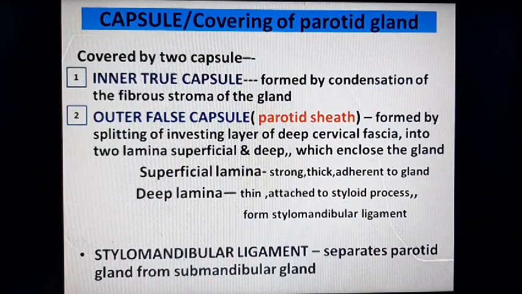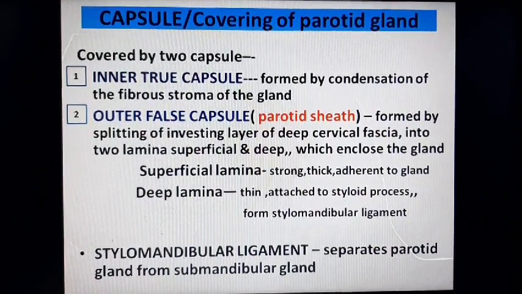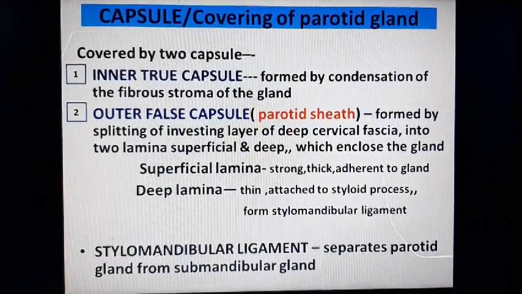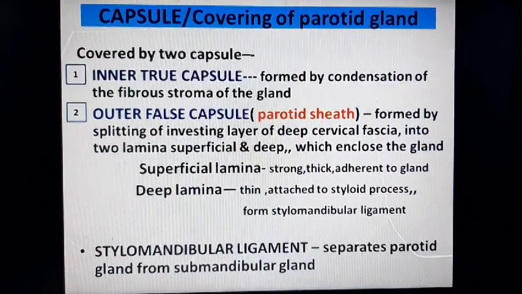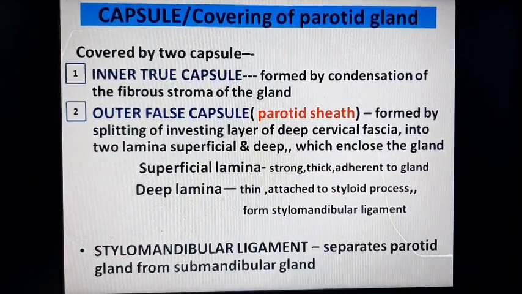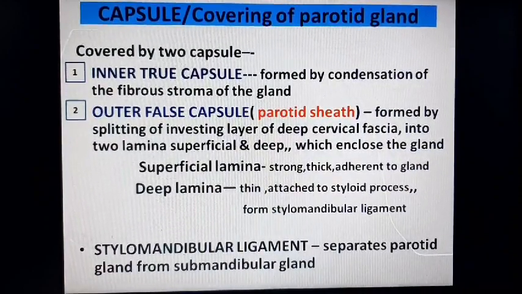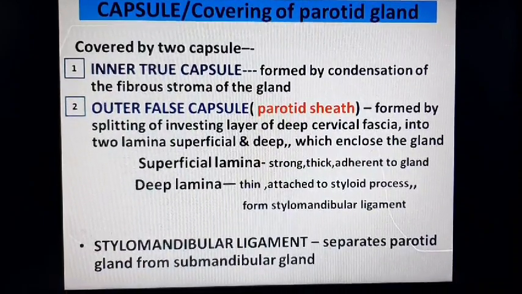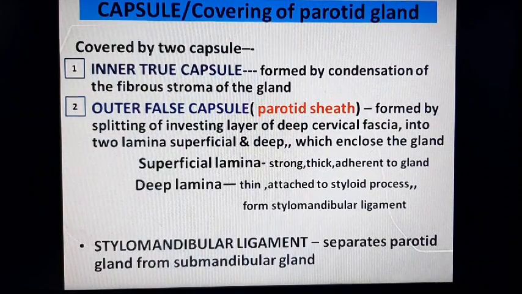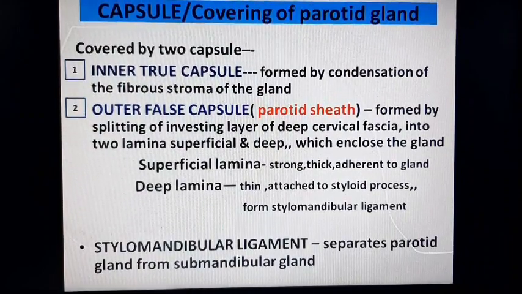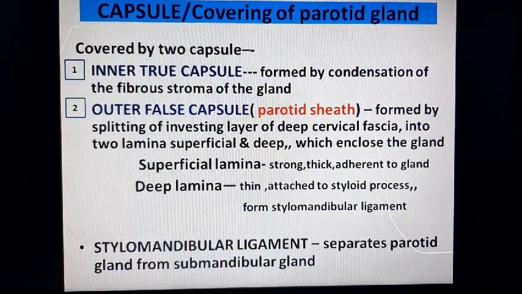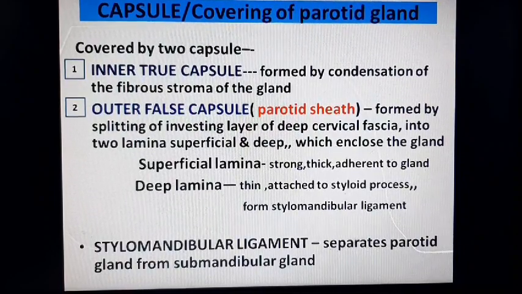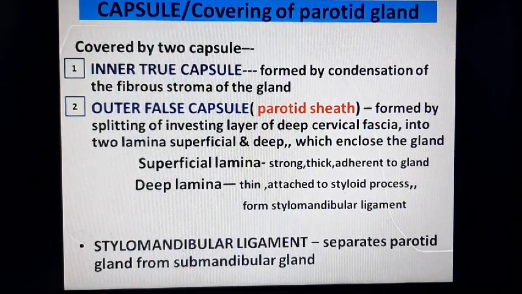Now comes to the covering of the parotid gland. The covering of the parotid gland is called as capsule. There are two capsules, inner true capsule and outer false capsule. First, inner true capsule. It is formed by condensation of fibrous stroma of the gland. And the outer false capsule is also known as parotid sheath.